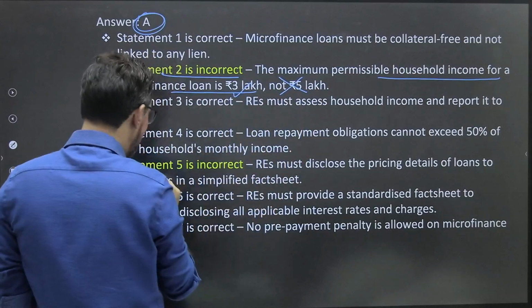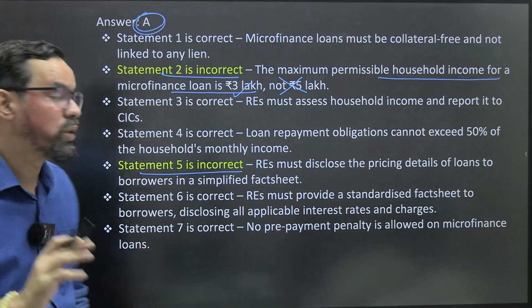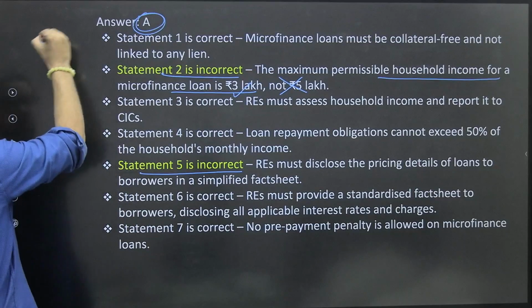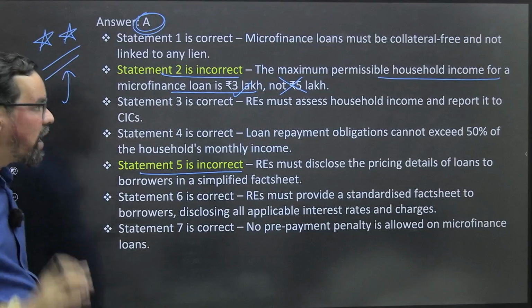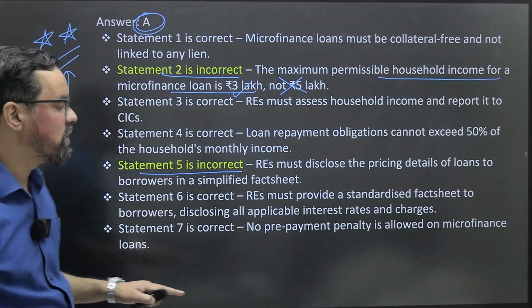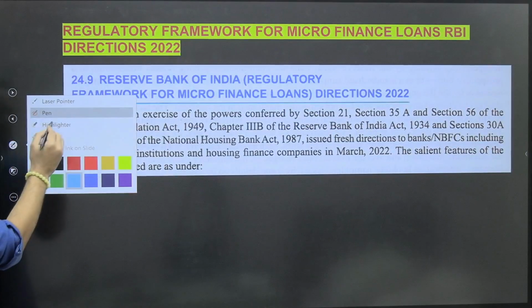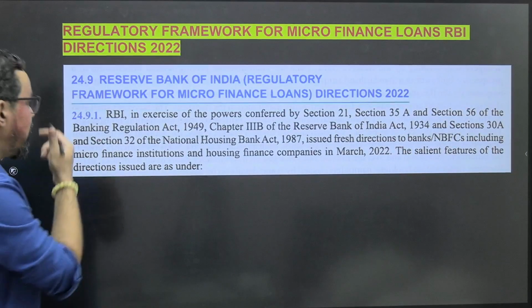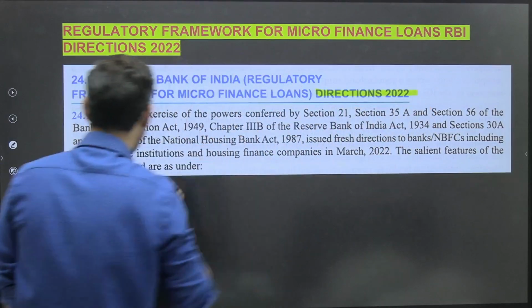See guys, these statements are very, very important. As I said, maximum times you will see questions based on the RBI guidelines on microfinance. It is asked many times in examinations, so you have to be very careful. We will go through this particular one in detail also. So, Reserve Bank of India regulatory framework for microfinance provision 2022.